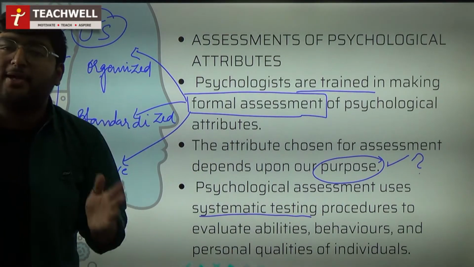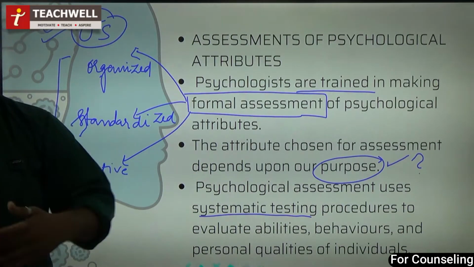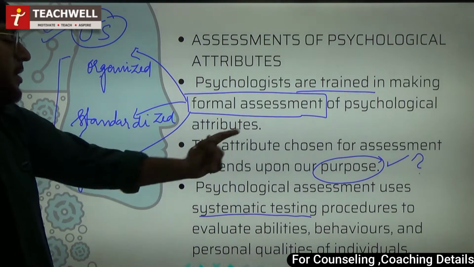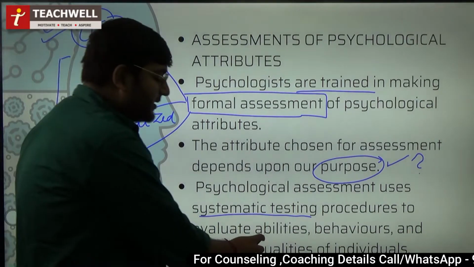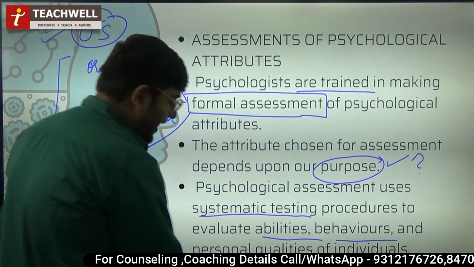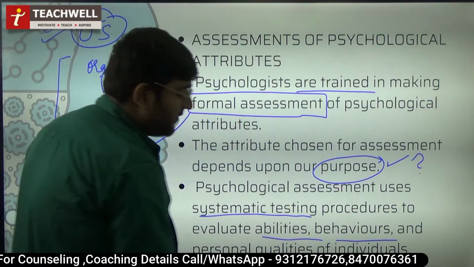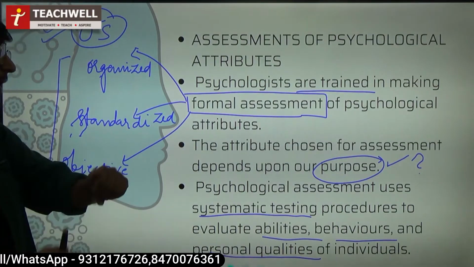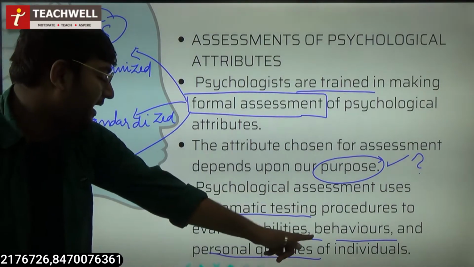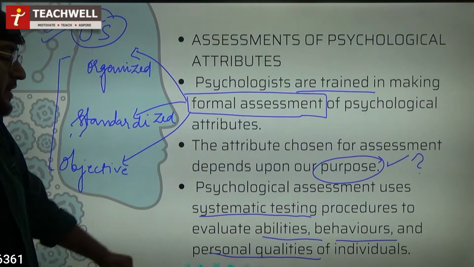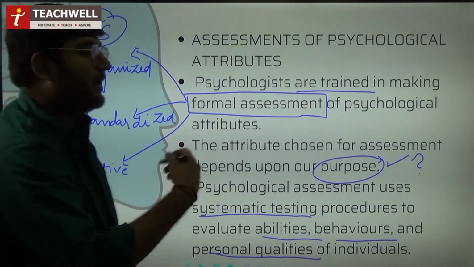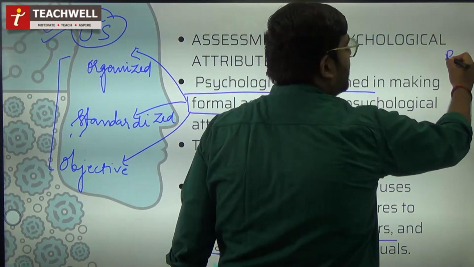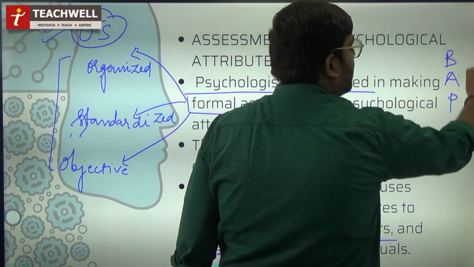Definite procedures set होते हैं, maybe through questionnaires or something that is important. ठीक है, procedures to evaluate the abilities, behaviors and the personal qualities of the individuals. फिर से तीन चीजें जो psychological assessment से related questions में पूछी जा सकती हैं कि abilities, behaviors and personal qualities. फिर से इसका कोई हम एक mnemonic बना लेते हैं, that is B A and P.